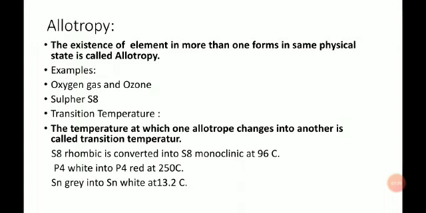In your book, page number 91, the Sn is very poisonous. It is grayish in color and cubic in structure. At 13.2 degrees centigrade, gray tin is converted into white tin, which has a tetragonal structure.